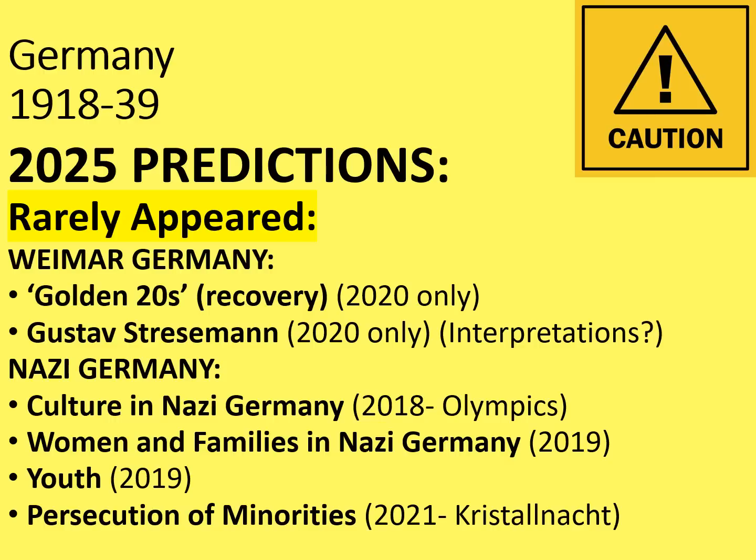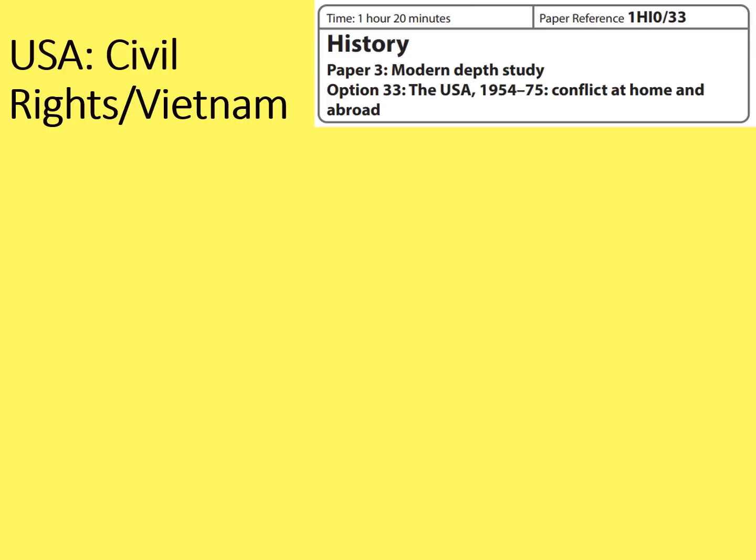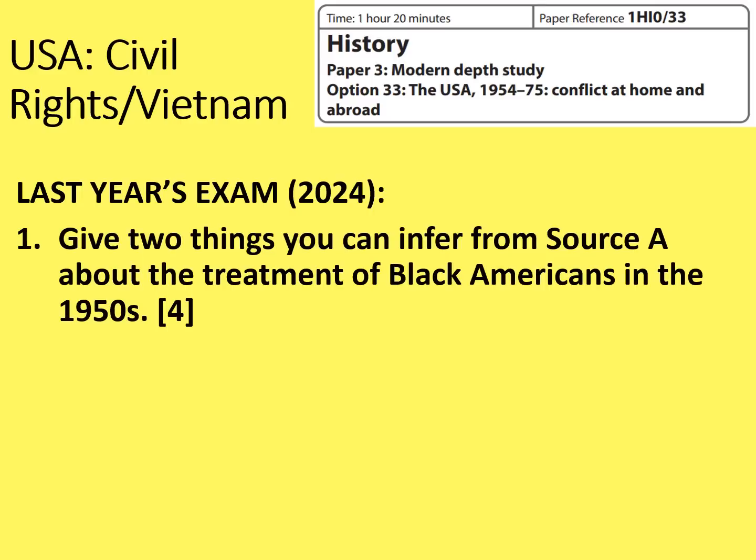Let's move on to civil rights and Vietnam. The USA conflict at home and abroad exam looked like this last year. Give 2 things you can infer from source A about the treatment of black Americans in the 1950s. That was a pretty generous question. Most people did all right with that one there.